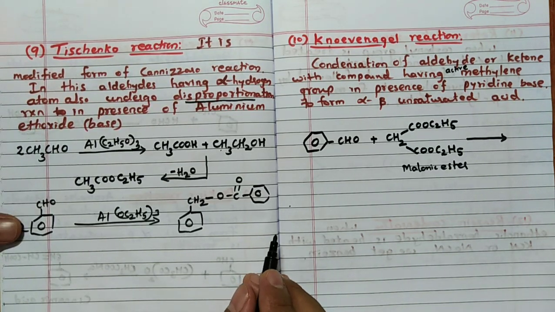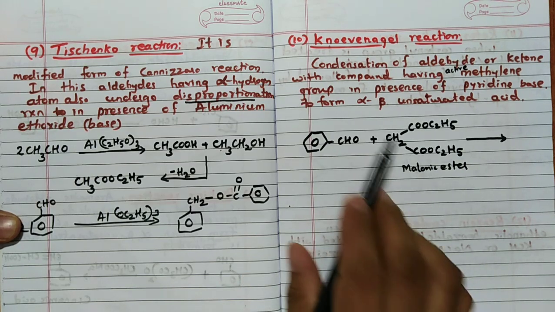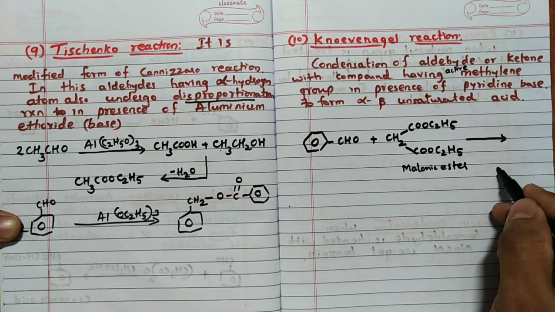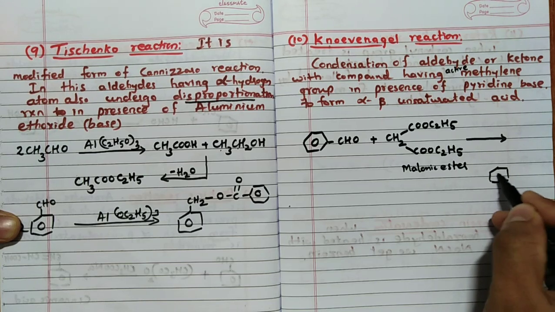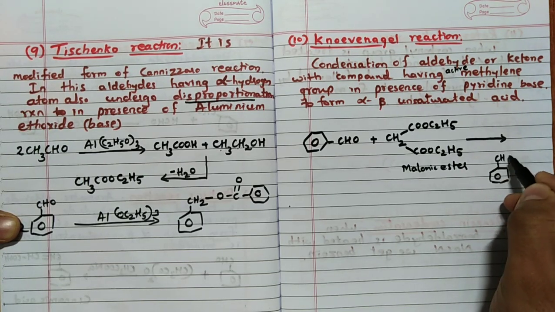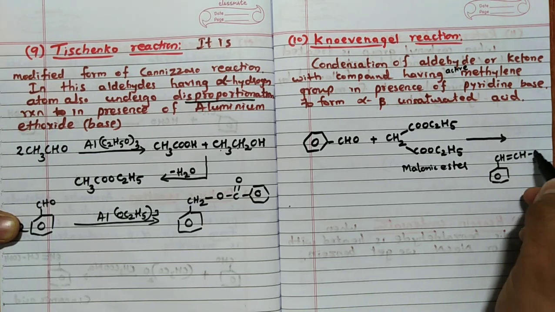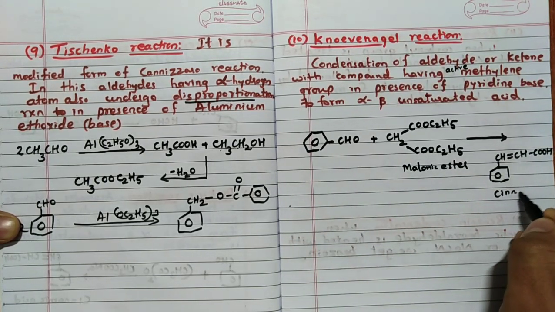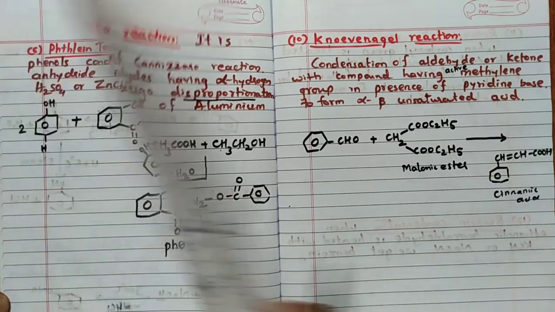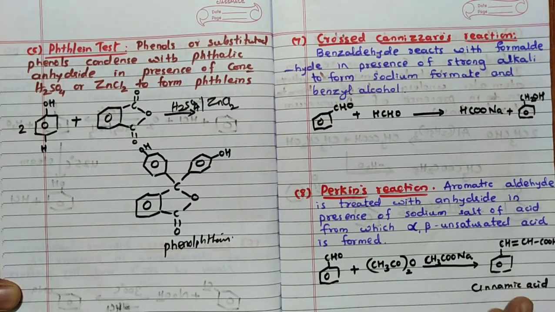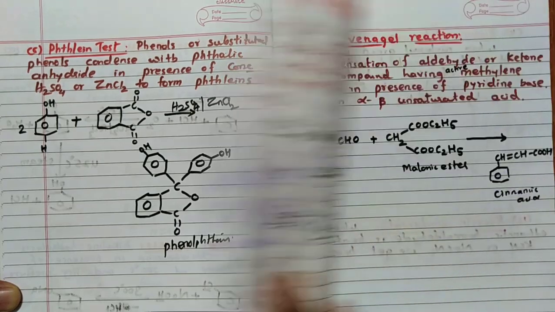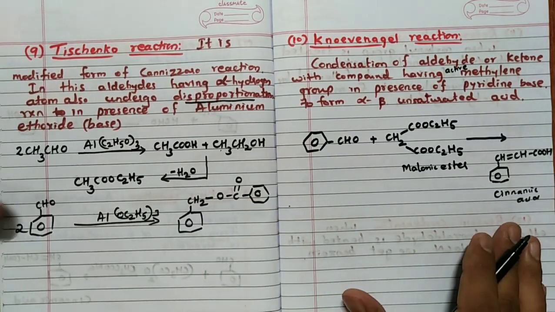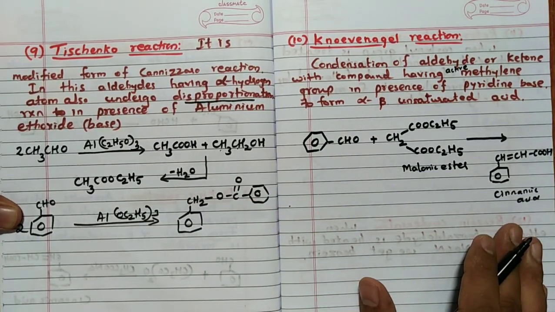So here what happens is, remember in this particular case, alpha beta unsaturated acid is going to form. So C6H5CH=CHCOOH. So what is the name? Cinnamic acid. So cinnamic acid here also, and also remember Perkin reaction, cinnamic acid, remember like that. So cinnamic acid is the product you are going to get.